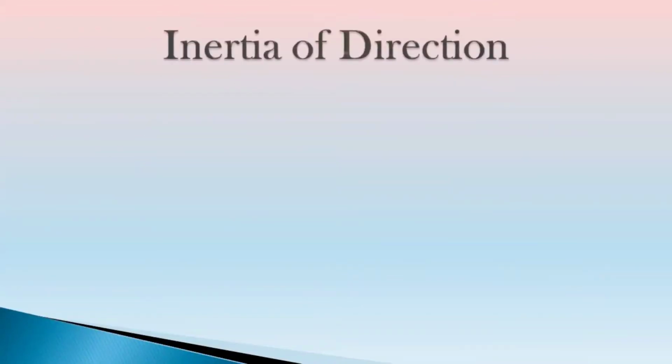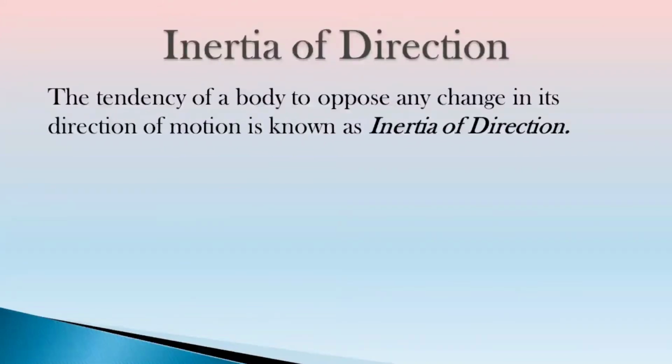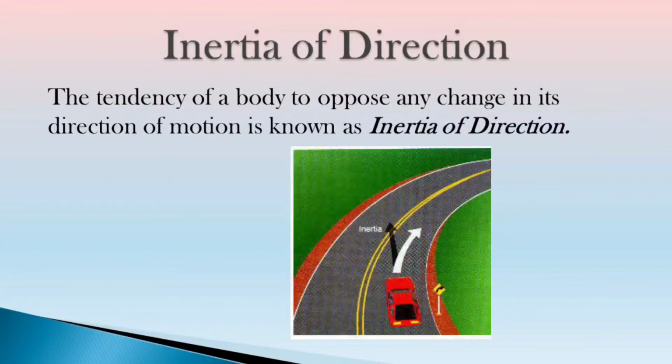Now the third type of inertia is inertia of direction. The tendency of a body to resist any change in its direction of motion is called inertia of direction. It means if any object is moving in any particular direction, it would resist any change in its direction of motion. Now let's see some examples of inertia of direction.